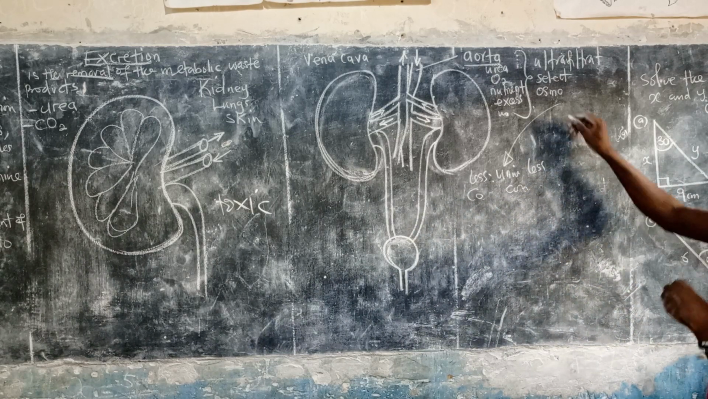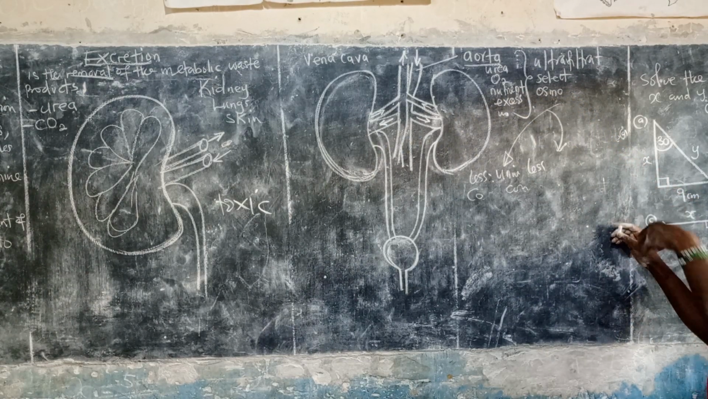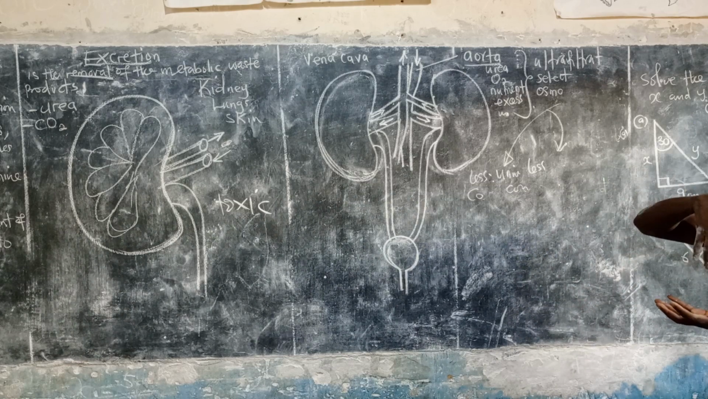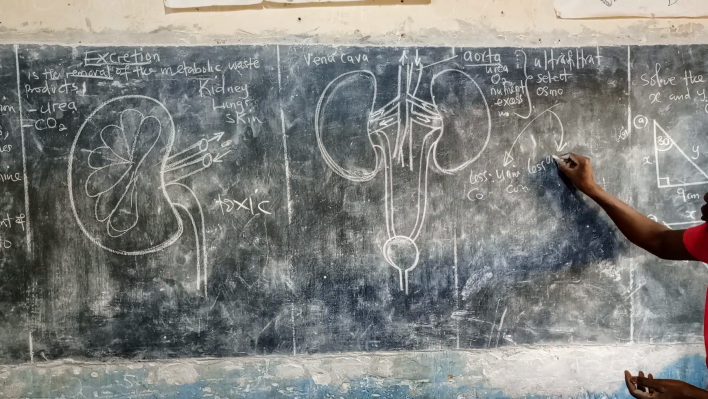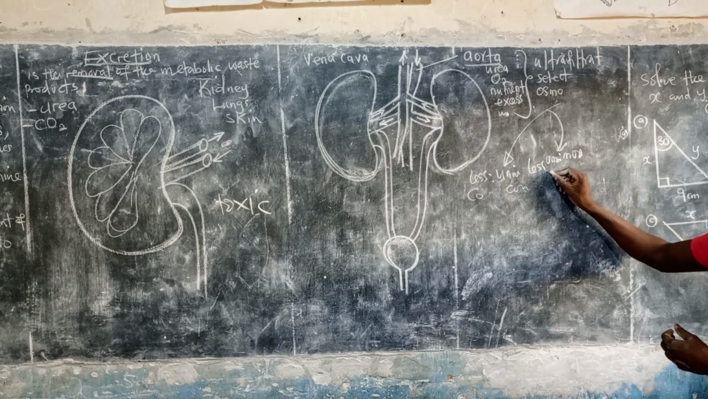But if your body has enough water, what happens? Is there going to be any reabsorption of water? No. Water is not going to be reabsorbed, because there is enough water in your body. As a result, what happens to the urine that comes out? It has more volume, but again the color will be dilute.